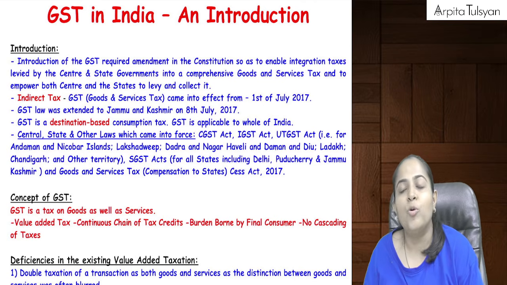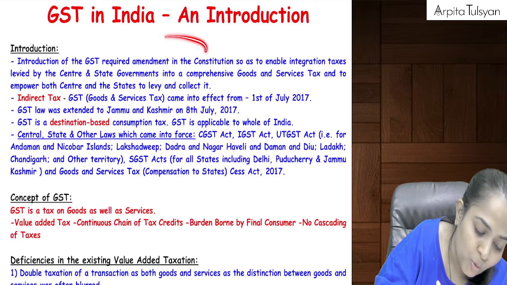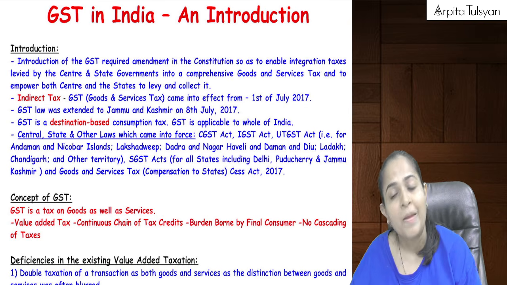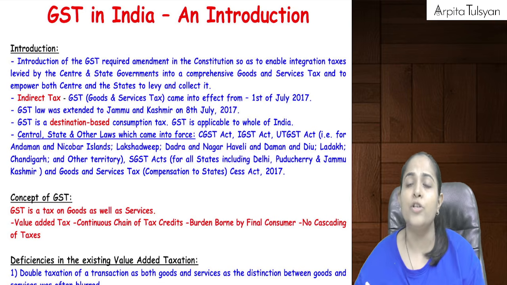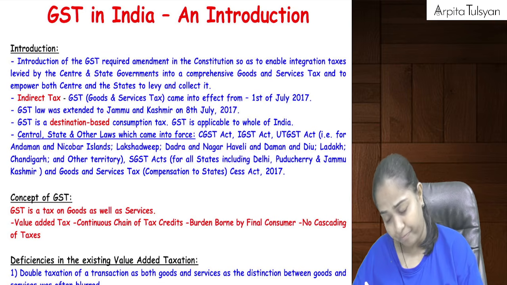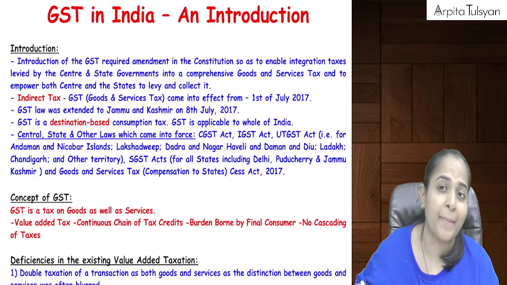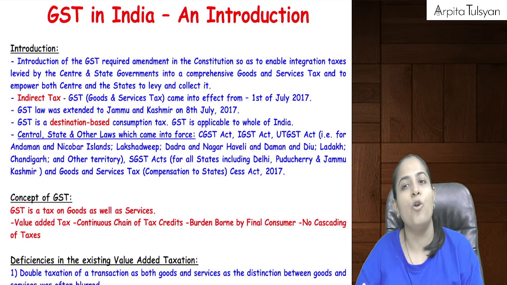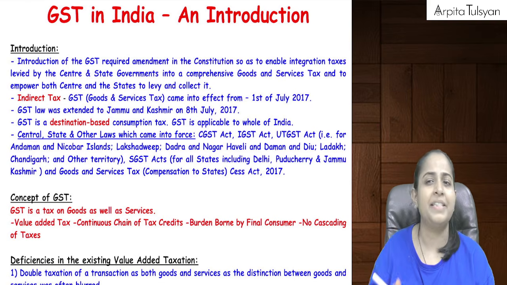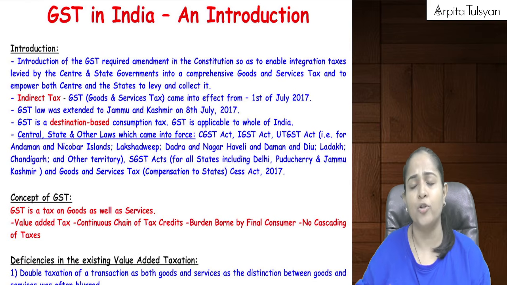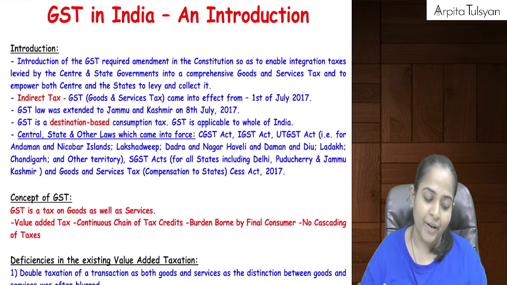So when they had to come up with this GST, they had to make a change in the constitution. First they introduced a constitution amendment bill, then they passed a constitution amendment act, and then the GST laws came into picture. Then the CGST Act, IGST Act, etc., which I am going to tell you further, those laws were introduced.